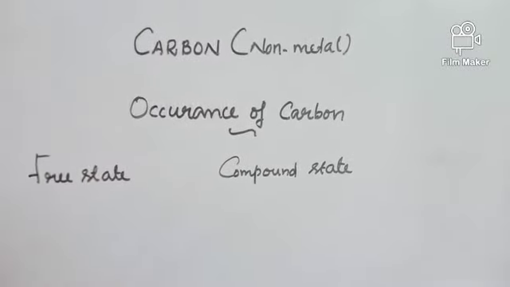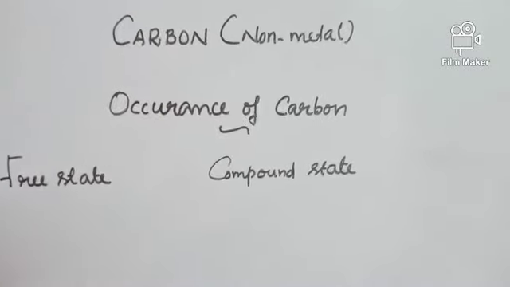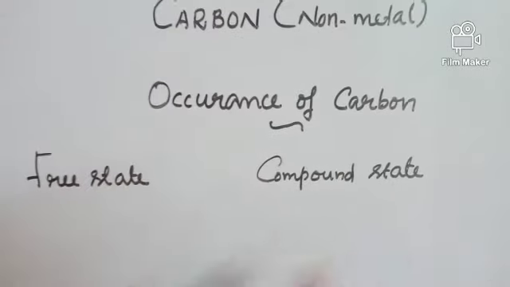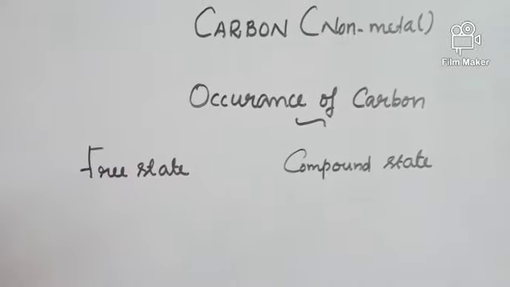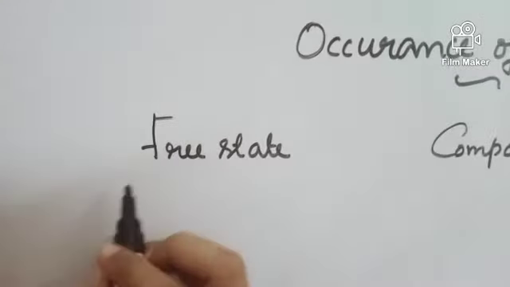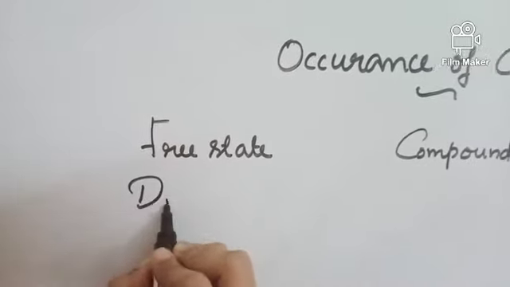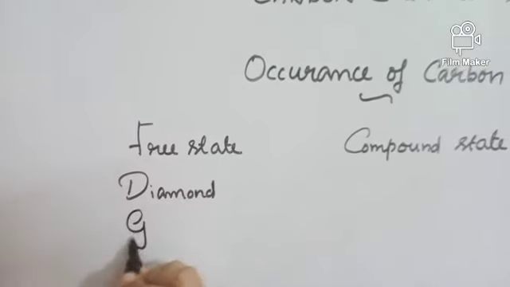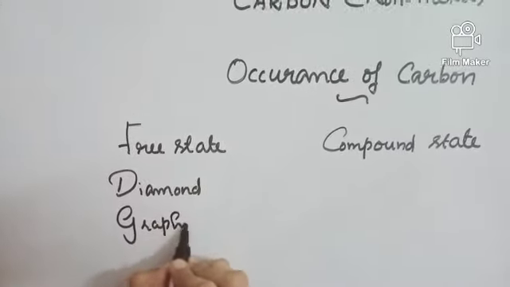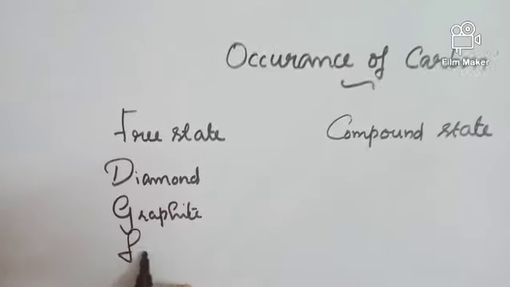Now, the occurrence of carbon. Carbon generally exists in the free state as well as in the compound or combined state. Free state means it exists as pure carbon. The examples of free state of carbon are diamond, graphite, fullerenes.